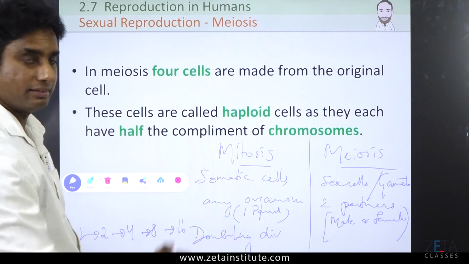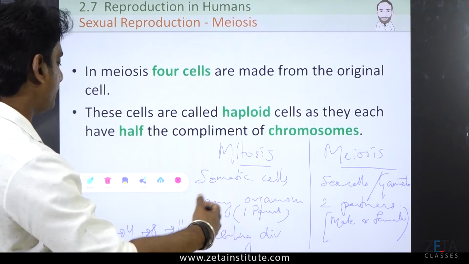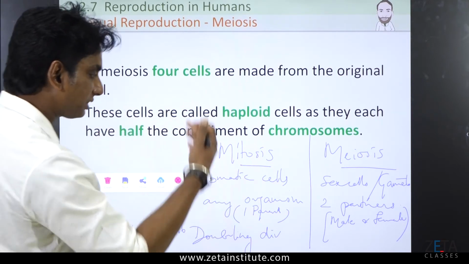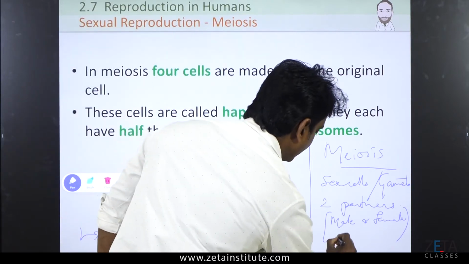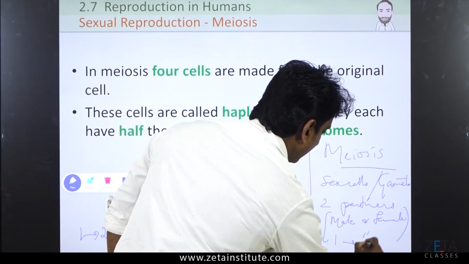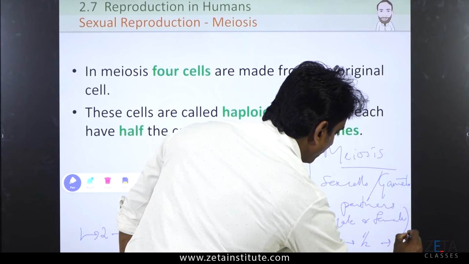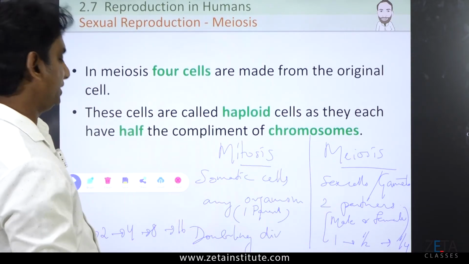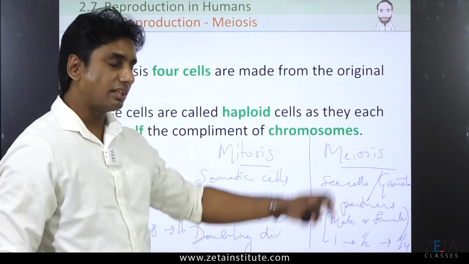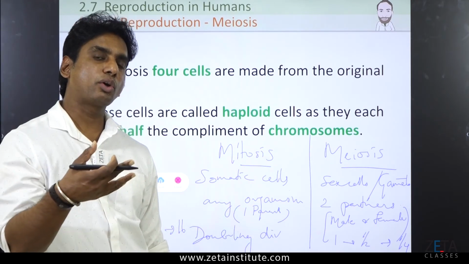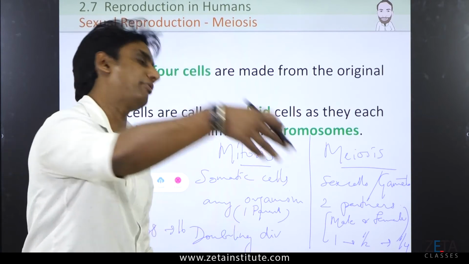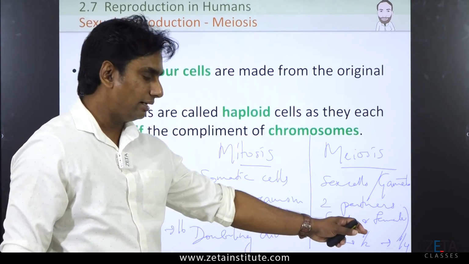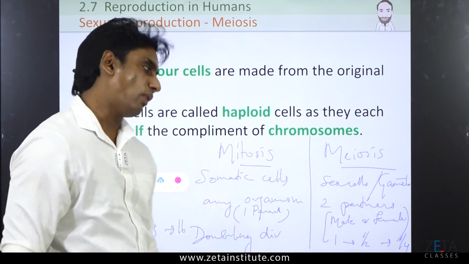It goes like that. Meiosis, if 1 is there, it will make it into half and then it will make it into 1 by 4. That means it is a reduction division. Meiosis helps in reducing the chromosome number to half: 1, then to half, and then to 1/4.